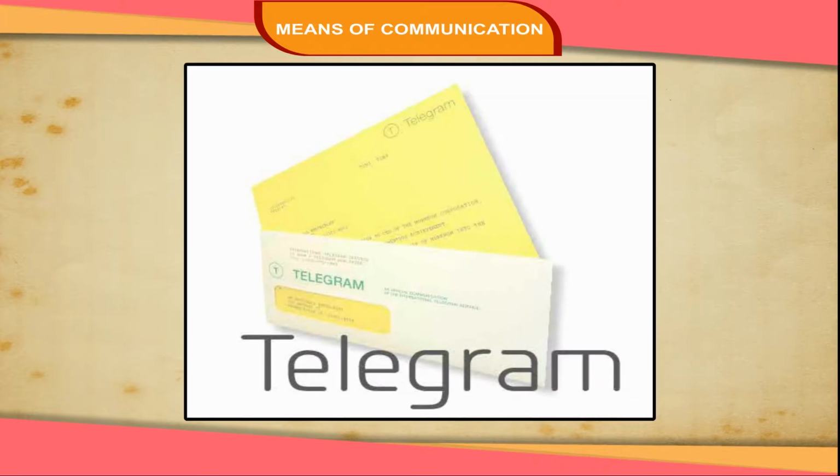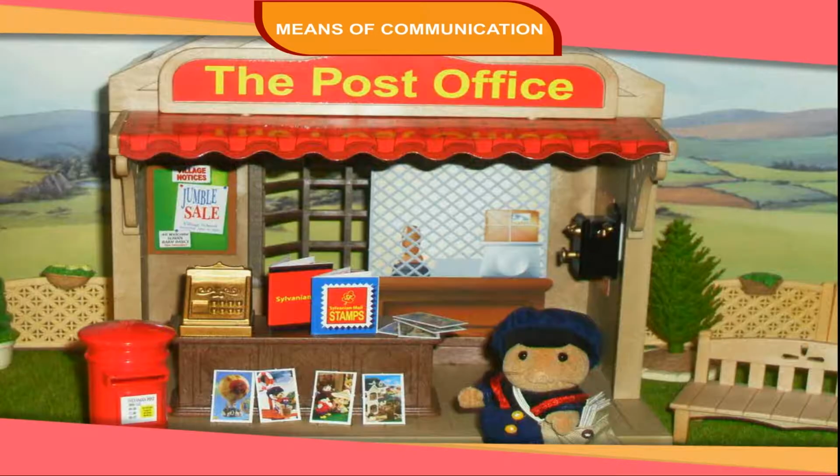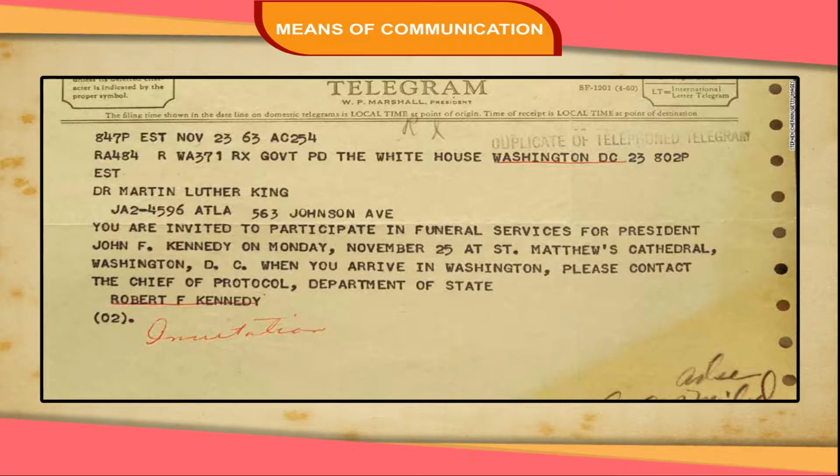Till 2013, we could also send our messages through a telegram. For this, we got a form from the post office. On this form, we wrote our message in a few words. We also wrote the name and address of the receiver on the form. The name and address of the sender were also written on the form. A message sent by telegram took a few hours to reach the addressee. In the year 2013, this service was closed.